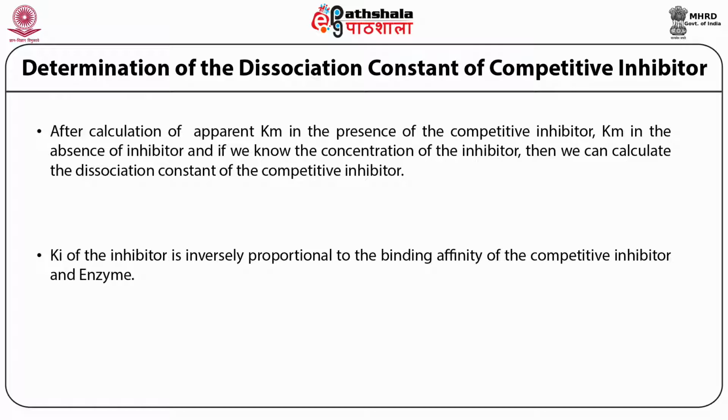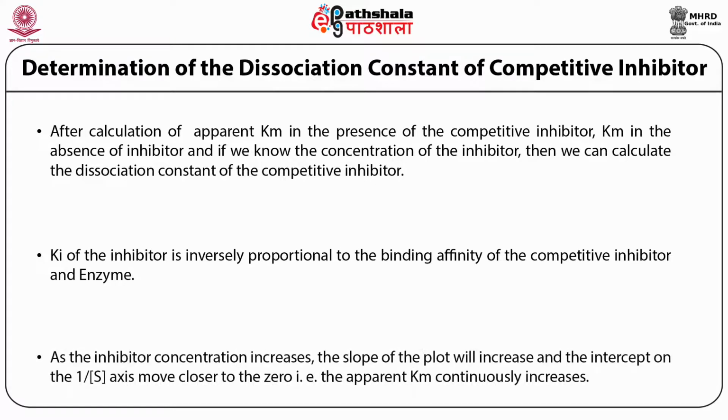So if Ki is lower, it represents a better interaction between the enzyme and your competitive inhibitor. Therefore, any molecule having a lower Ki is going to be a more effective competitive inhibitor. As the inhibitor concentration increases, the slope of the Lineweaver plot shifts towards the axis 0. It shows that if you continuously increase the concentration of competitive inhibitor, the Km continuously increases.